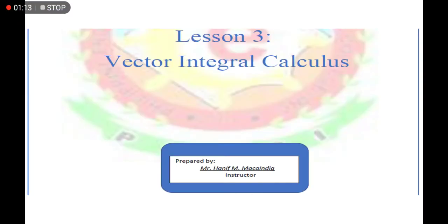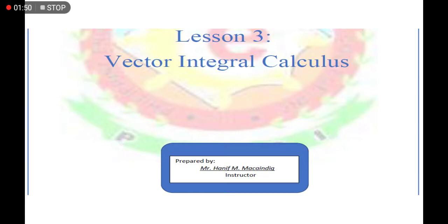Our topic for today in this subject, ES2, is vector integral calculus. From our previous math calculus, we have already met these kinds of topics, the integral, but not the vector integral calculus. So what we tackled in our previous math is only the basic ideas about integration.